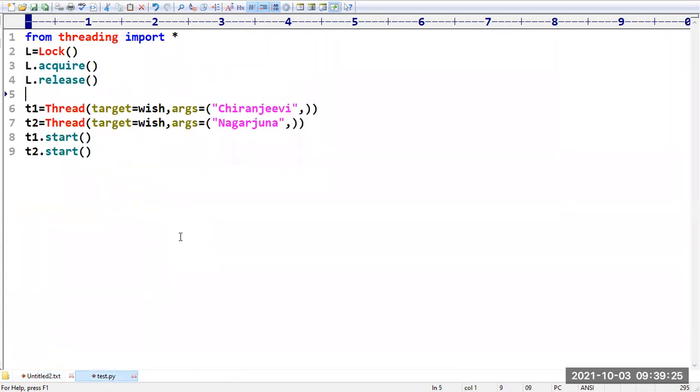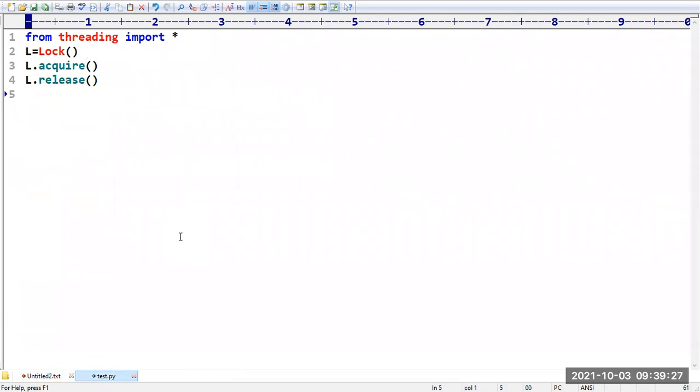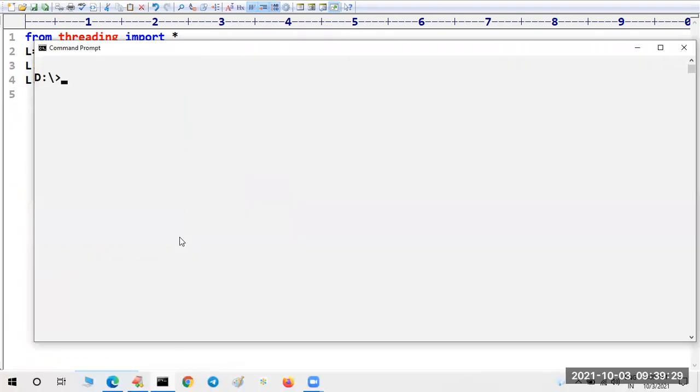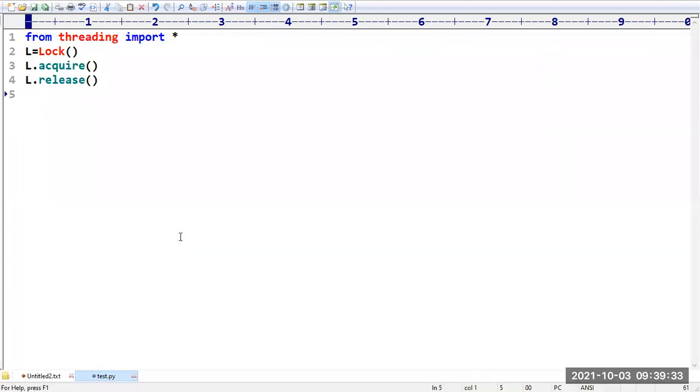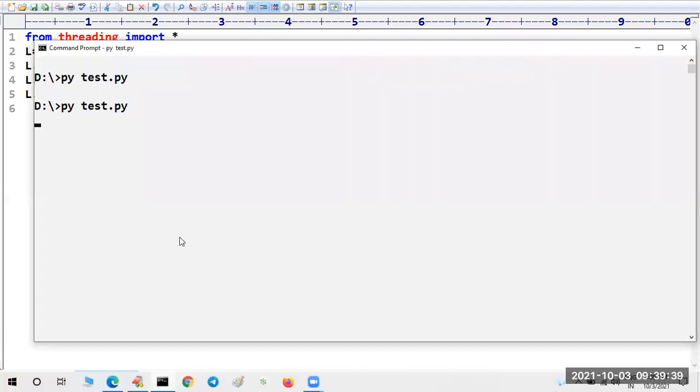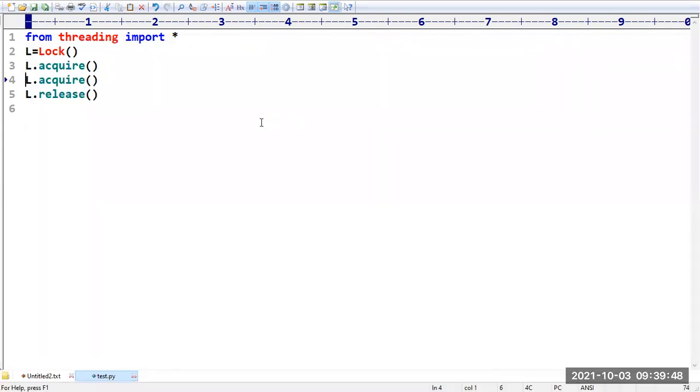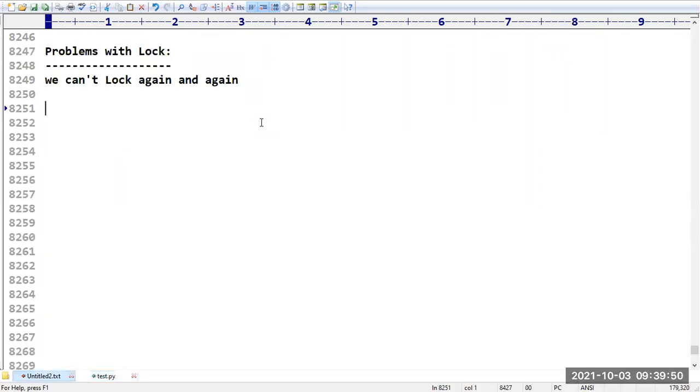That means I am setting the lock, and then I release the lock. Only one lock is set and one lock is removed, so there is no problem. But if you lock two times, it becomes a recursive lock. A lock has already been applied, and if you try to apply one more lock on it, it won't work. This is the bigger problem we face with a normal lock.